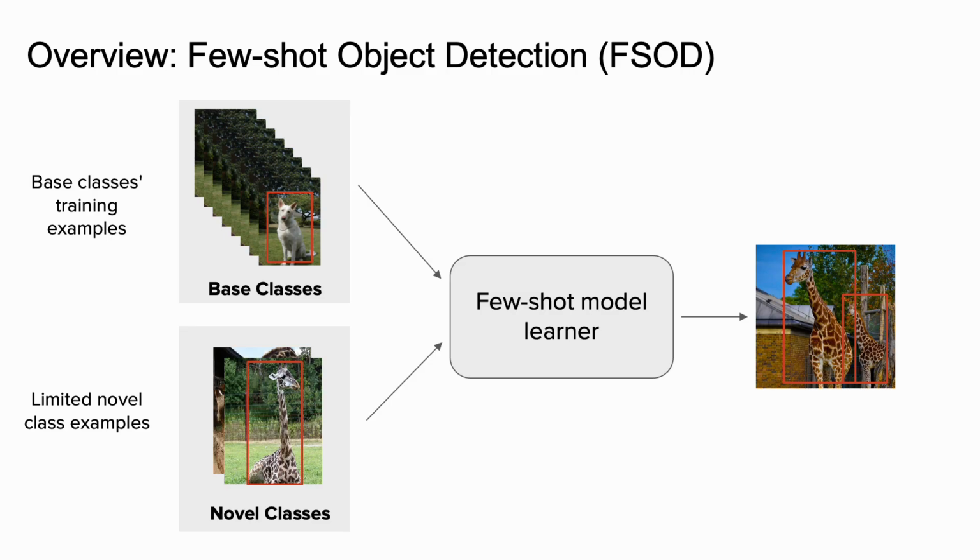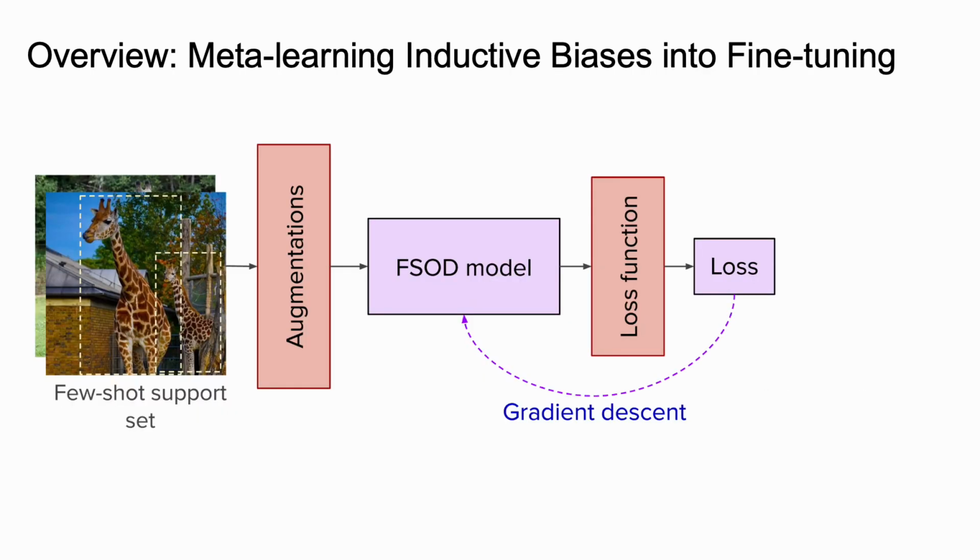In few-shot object detection, the main goal is to learn a generic model over the training set of base classes such that the detection model for a new object category can be built based on a small set of its annotated samples. Our work is motivated by the simplicity and success of fine-tuning based few-shot object detection approaches, which simply use gradient descent to adapt a pre-trained object detector.